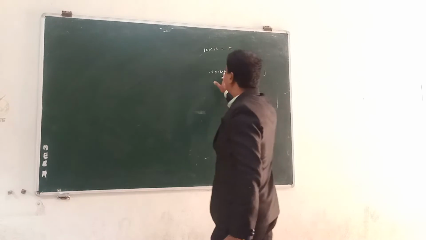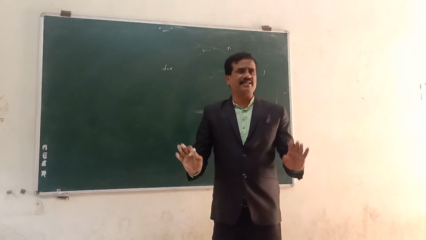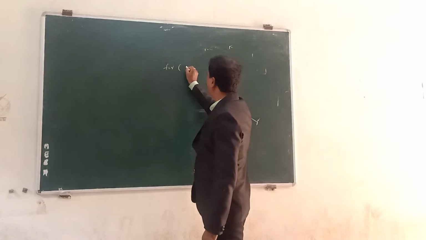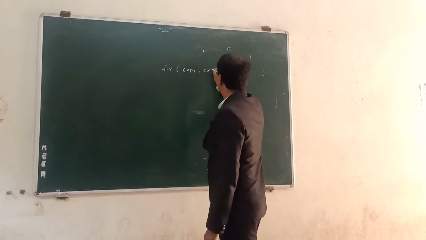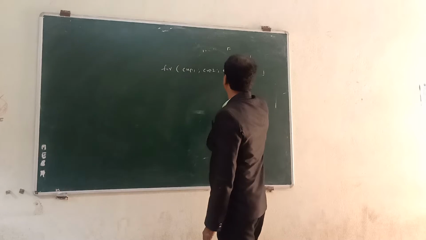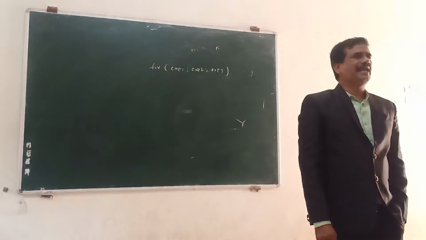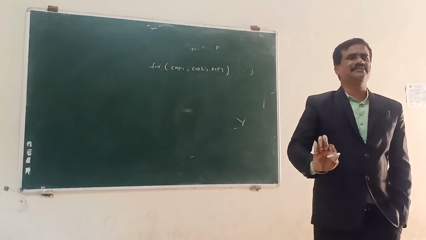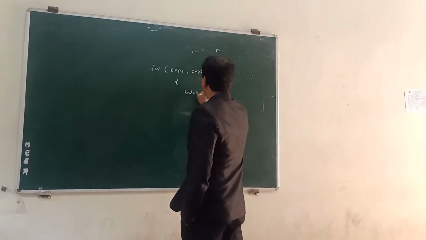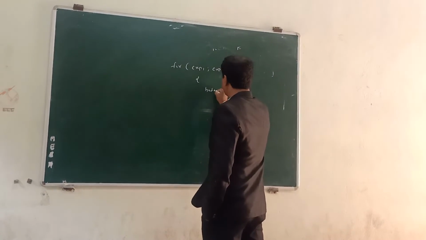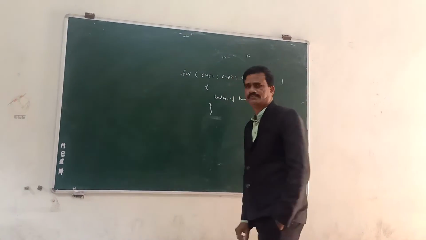The for is a reserved word, followed by expression 1, semicolon, expression 2, semicolon, expression 3. This is the for loop, followed by the body of the loop. The body of the loop is closed.